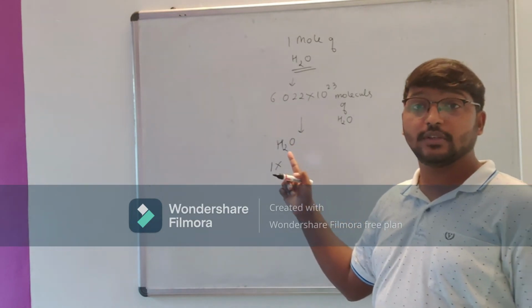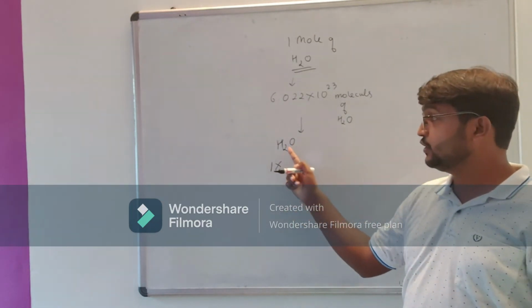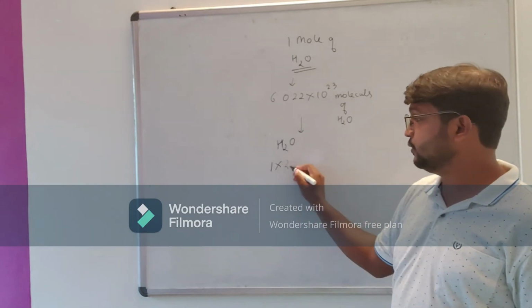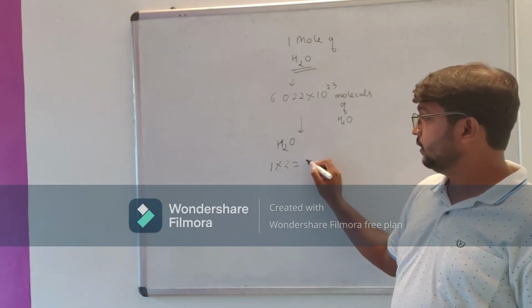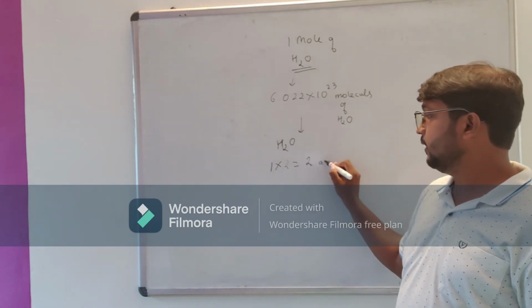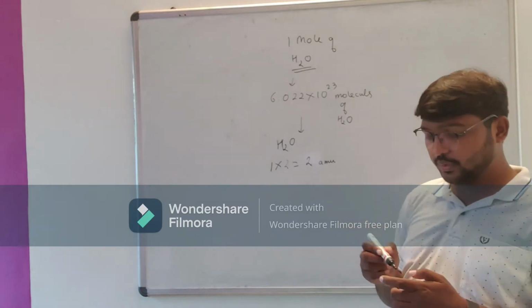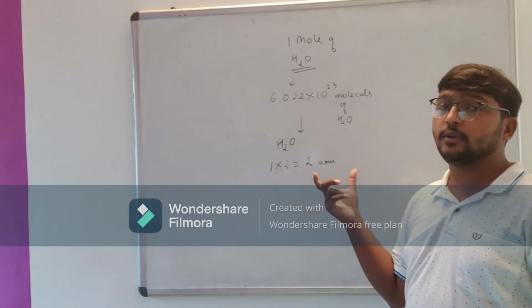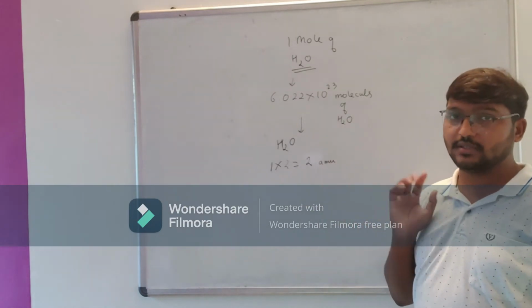How many hydrogen atoms can you see here? H2O. So hydrogen atoms are 2 here. So this is 2 AMU. 2 AMU means what? If there are 2 hydrogens, their weight will be 2 atomic mass units.